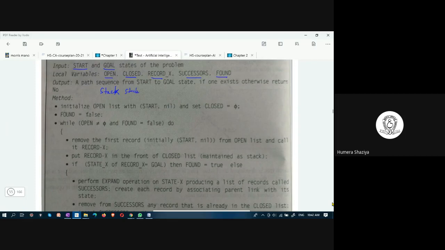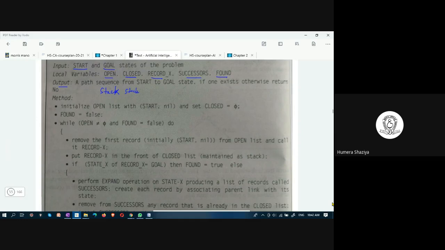There we had one variable. What was it? Start X. Like that, you have record X here. Successors, all the descendants of a node, and found is true or false. A path. What is the output? Output is a path sequence from start to goal state.